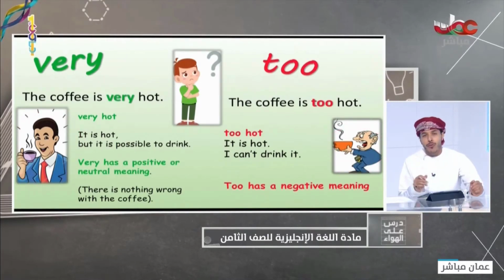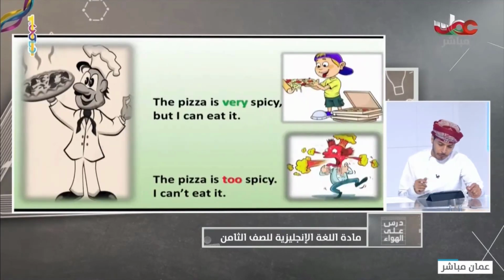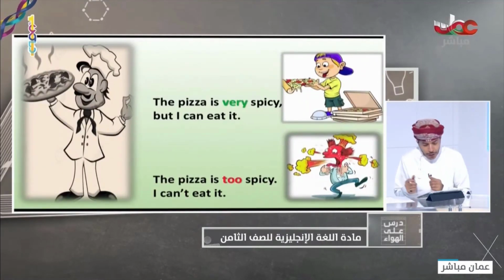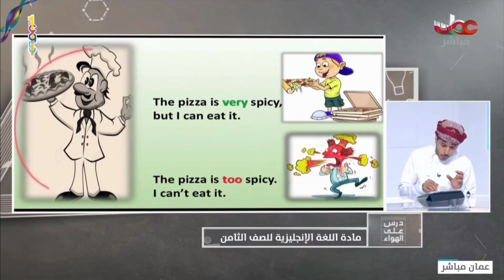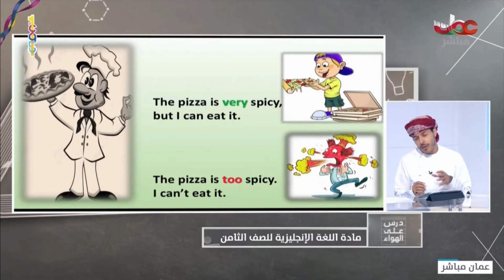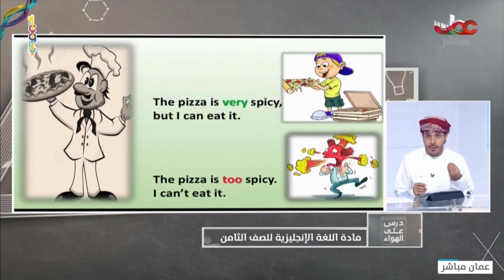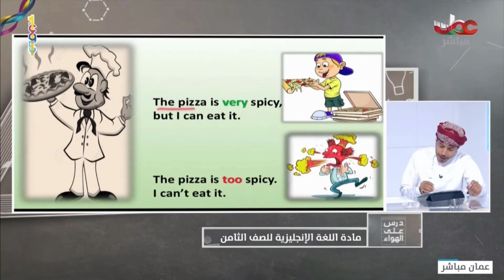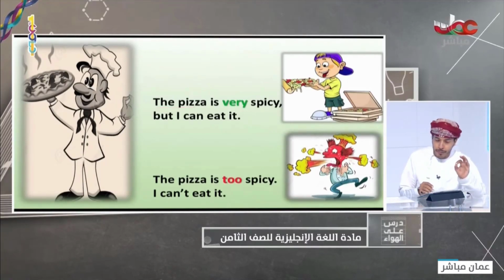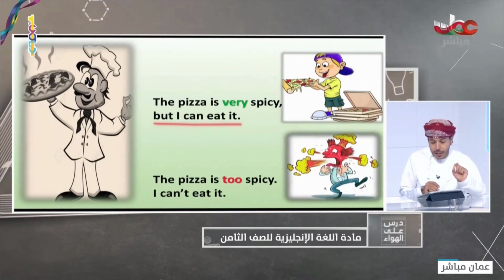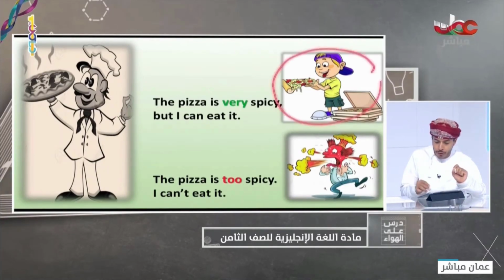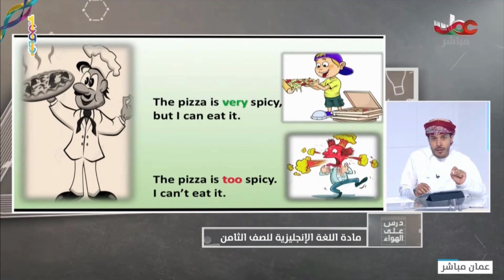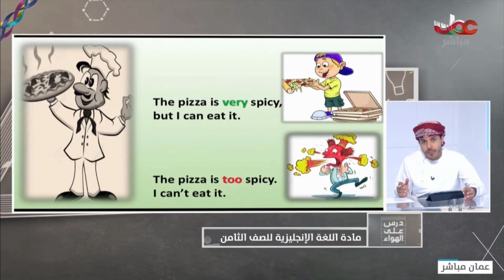Now, let's move to another example. Unfortunately, I don't have pizza here, but look at this waiter. Imagine that you are in a restaurant and you requested a spicy pizza. The pizza is very spicy, okay? But I can eat it. Look at this picture. It is very spicy, but he can eat it, no problem.